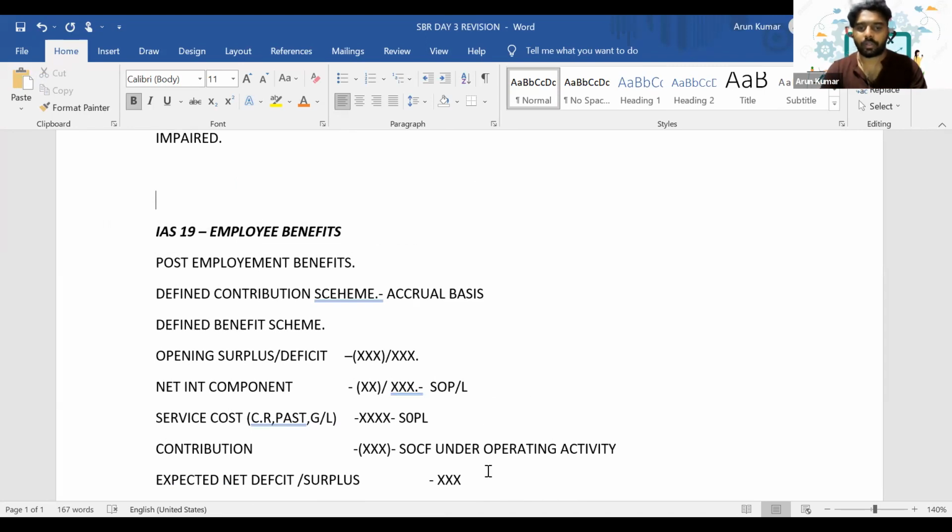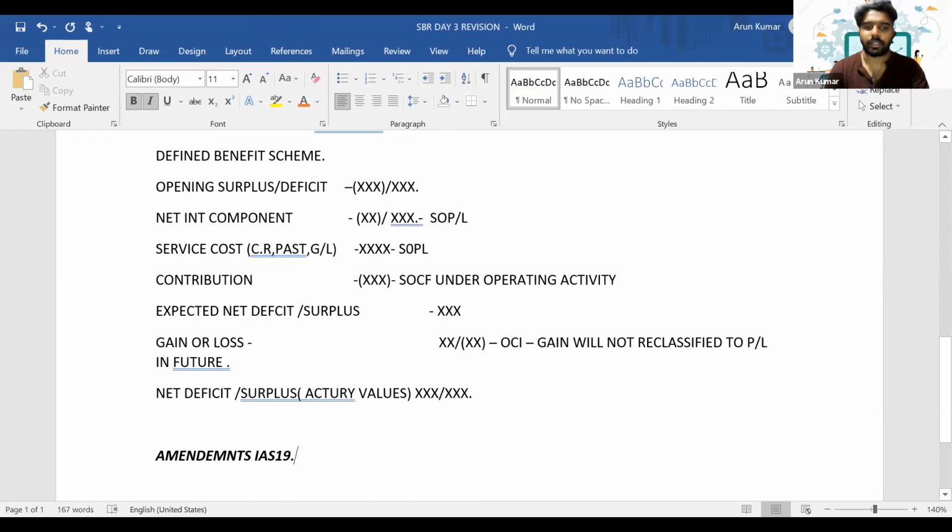So now the next standard is IFRS 2. We are going to discuss IFRS 2, which is share-based payments.